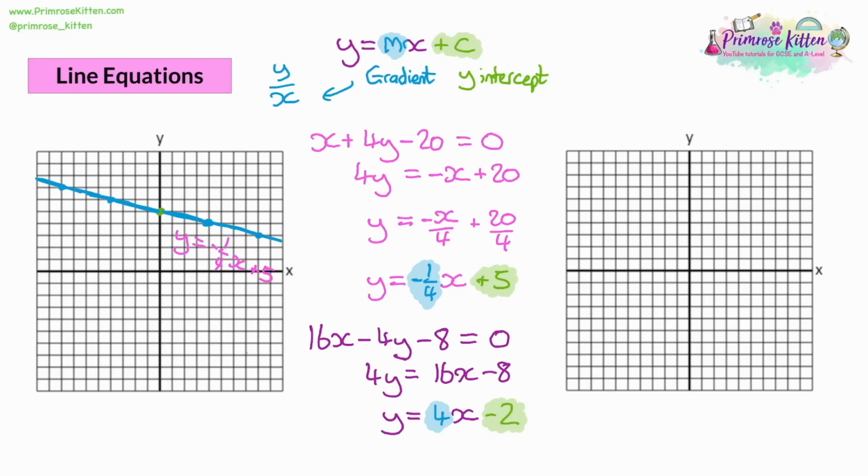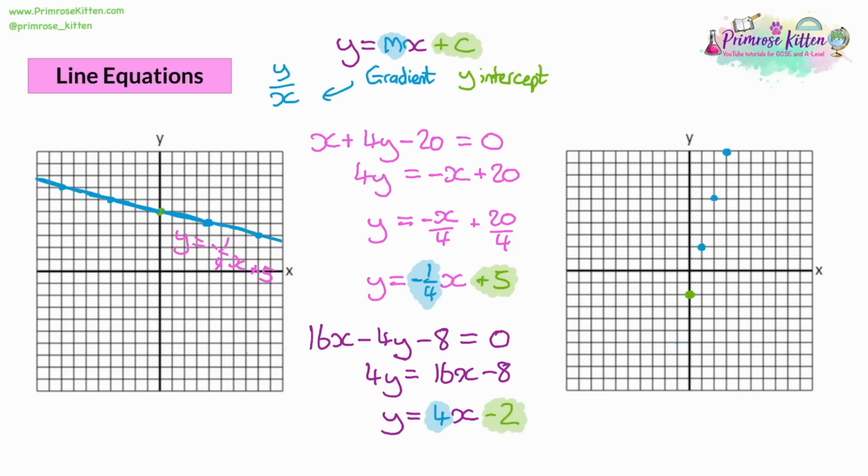The y-intercept is negative 2, so we find negative 2 in the graph. And the gradient is 4. Now, again, the gradient is a difference in y over x. And if it's a whole number, then we don't have an x value, or rather the x value is going to be 1. So this is going to be 4 over 1. So our y movement is going to be 4, and our x movement is going to be 1. And it's positive, so we're going upwards. So we'll go up by 4, across by 1, up by 4, across by 1.